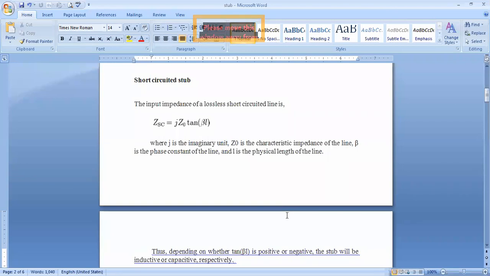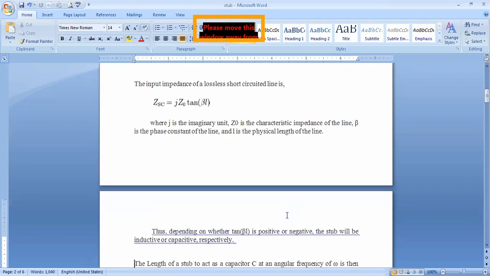All of you please go through the test study video. It is very important from the competitive exam point of view and your final exam point of view. Here j is the imaginary unit, Z naught is the characteristic impedance of the line, beta is the phase coefficient or wave number, and L is the physical length of the transmission line.